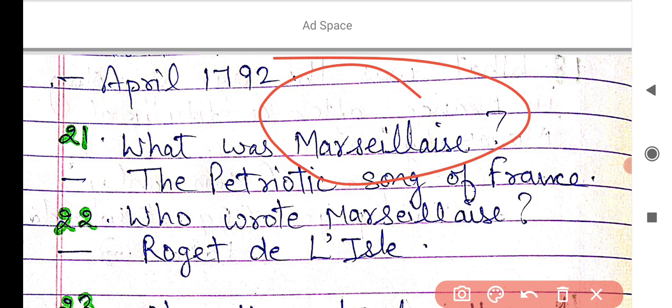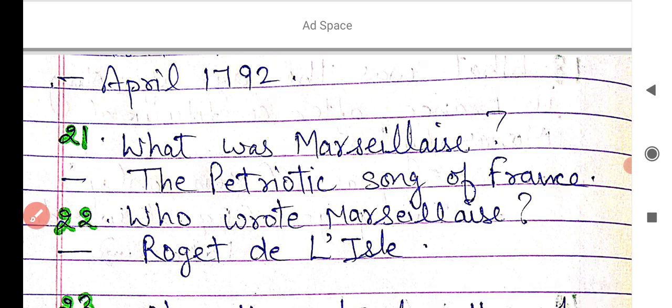The Marseillaise was the patriotic song of France during the French Revolution. And who wrote the Marseillaise? It was written by Roger de Lisle. I hope you learned the point now.